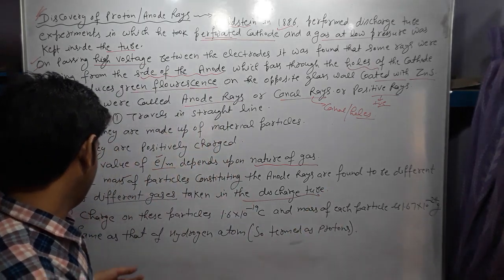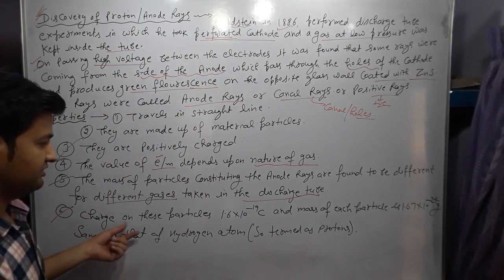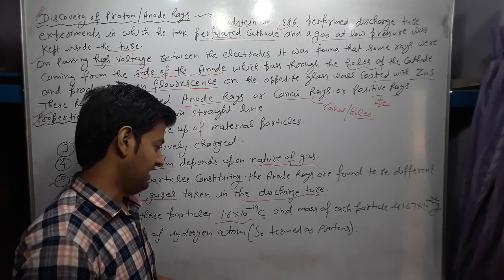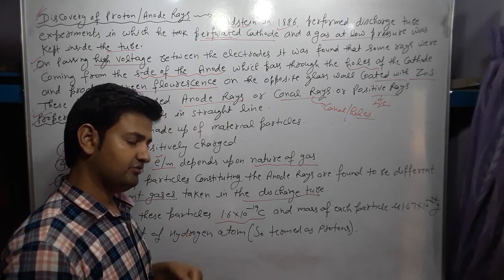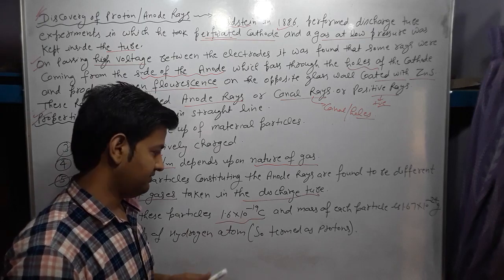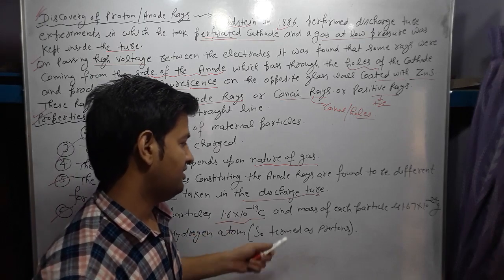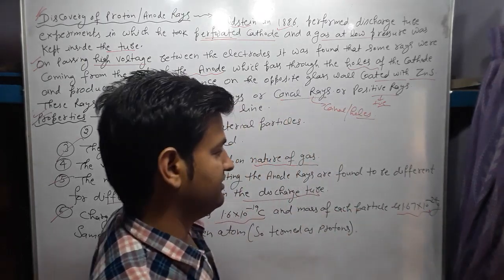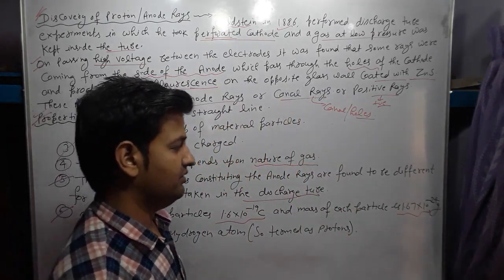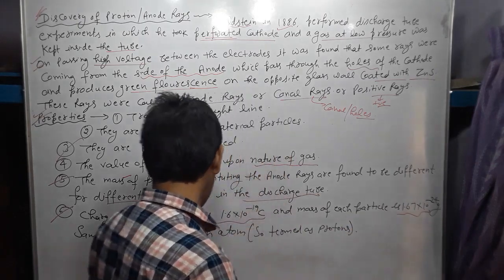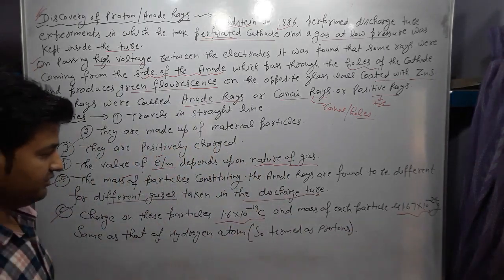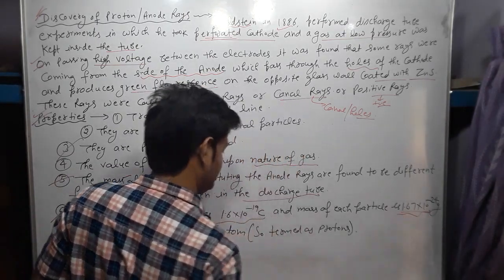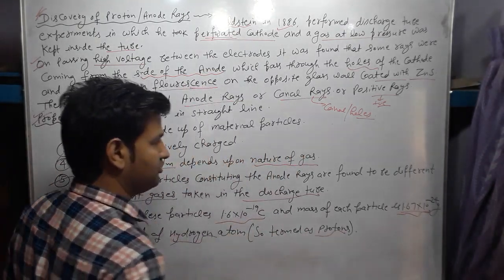Next point is that the charge on this particle is the same in magnitude as in the case of the electron. In case of the electron it is minus 1.6 × 10^-19 coulomb, but here it is positive. And the mass of each particle is 1.67 × 10^-24 gram. It is different from the electron. It is the same as that of the hydrogen atom. This mass is equal to the mass of the hydrogen atom. So these are also called protons.